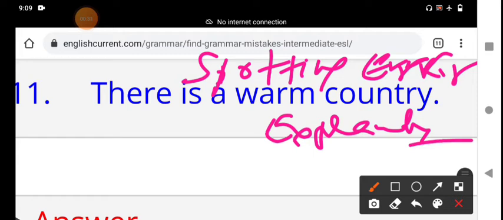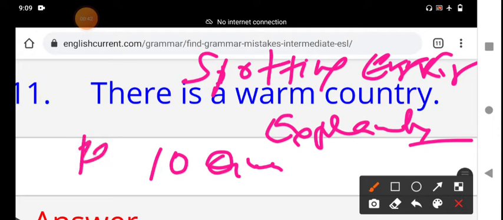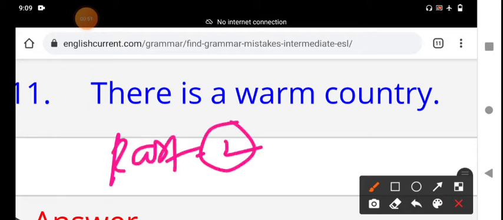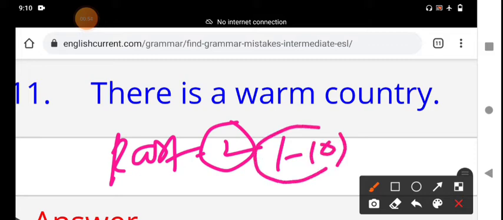Yesterday I took 20 questions and completed 10 of them. That was part 1, and today's class is part 2. Yesterday I completed questions 1 to 10. In today's class I am going to teach you questions 11 to 20.